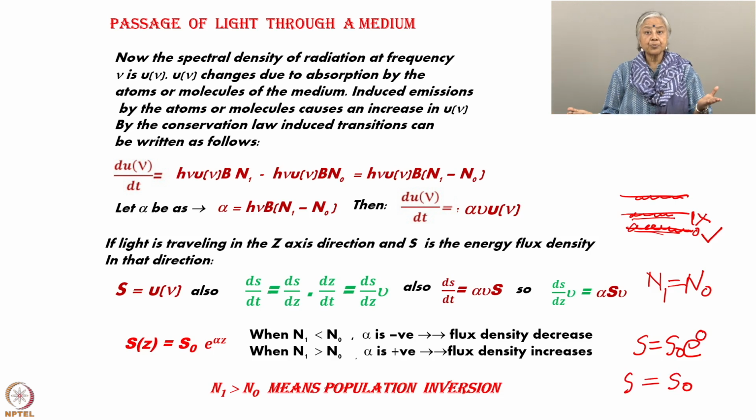So whatever is the population you started off with, maybe through spontaneous emission, that flux S0 is the initial flux. It has not amplified at all, and that is not what you want. You want it to amplify. So having N1 equal to N0 is not your solution at all. But what can be done?